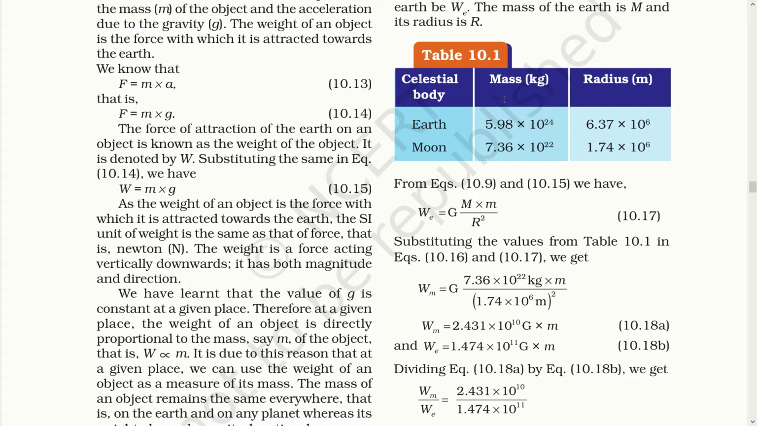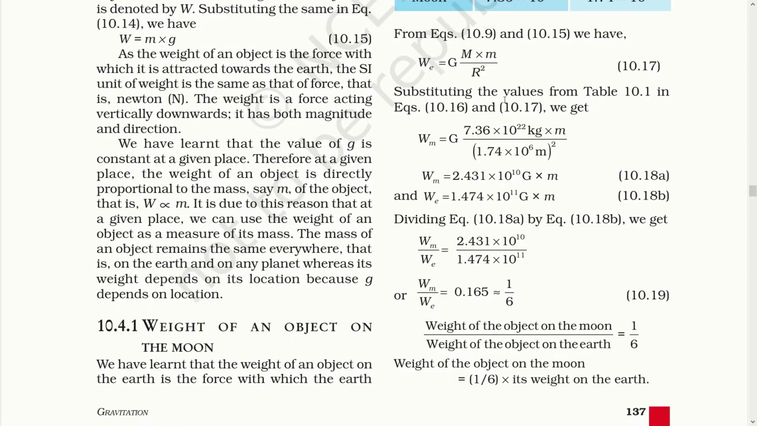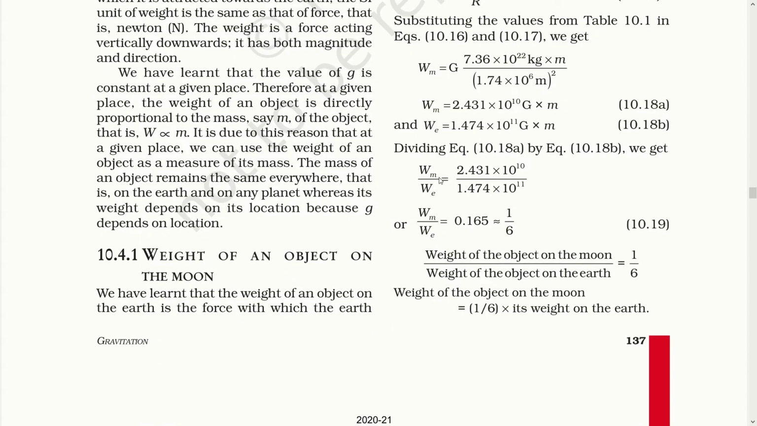Now let's divide the equation. You will get the comparison between the weight on the moon and the weight on the earth. It would be approximately 1/6. That means the weight of any person on moon would be 1/6 its weight on earth.